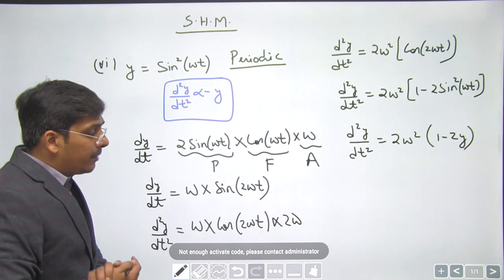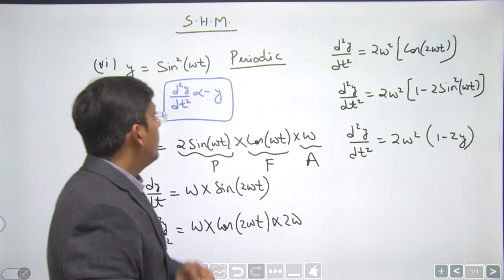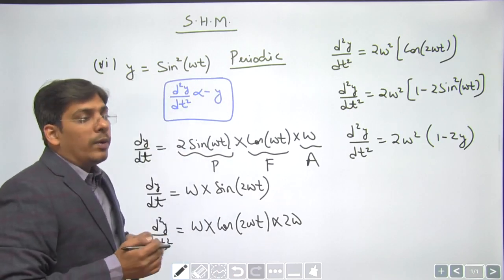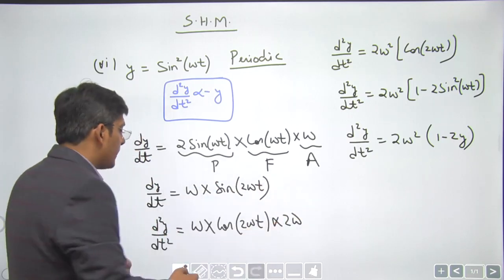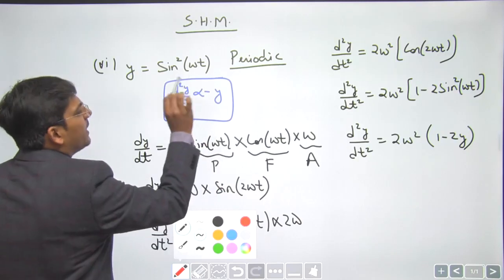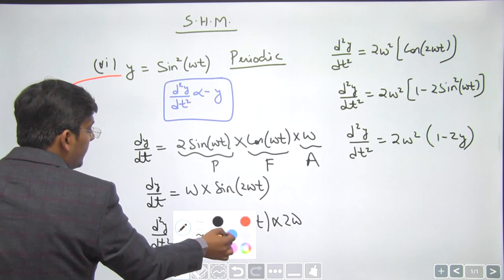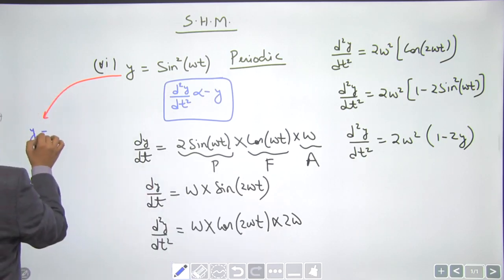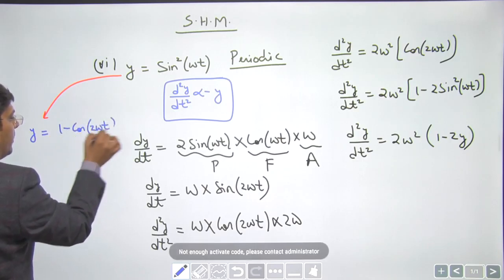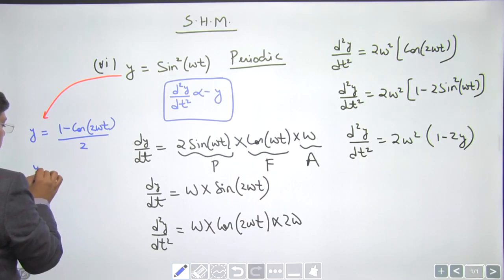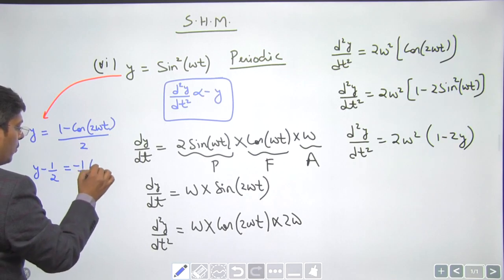But sometimes they change the question and ask it in a different way: can it represent an SHM about a shifted mean position? In that case the answer will be yes. Strictly speaking it is periodic, broadly speaking it may represent SHM. How? We know the trigonometric formula for sin square omega t: it is 1 minus cos of 2 omega t divided by 2. This half comes from the right to the left side, and we get y minus half equals minus 1 by 2 cos of 2 omega t.